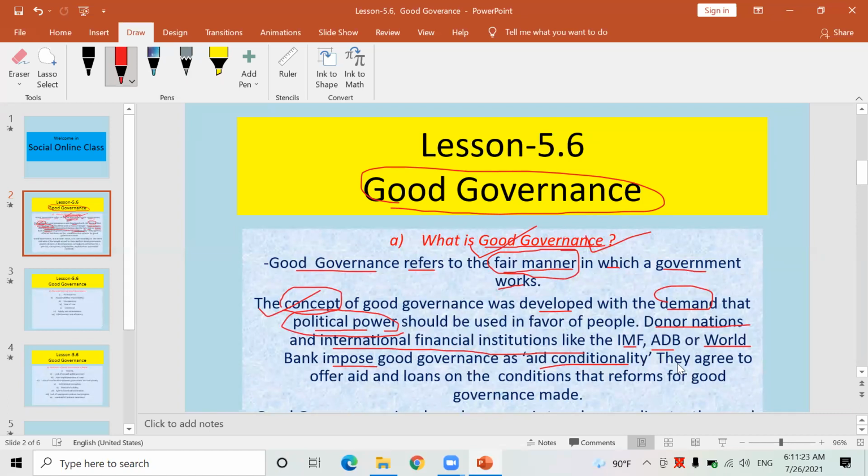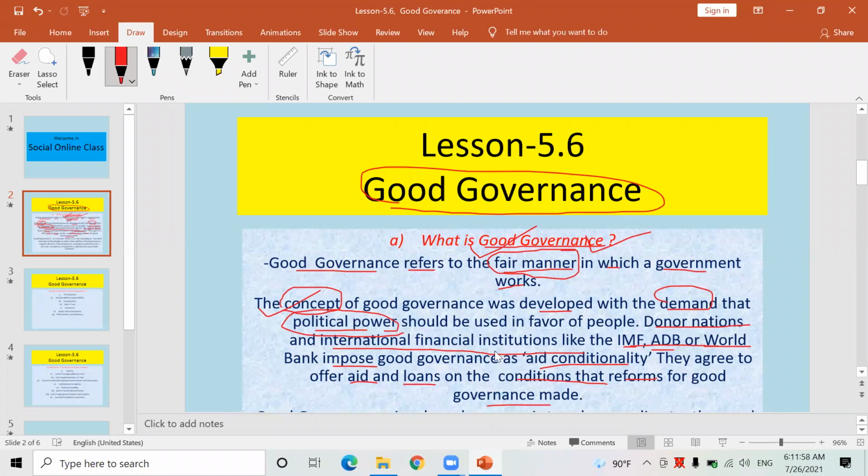Keep in mind, they agree to offer aid, financial support, and easy loans, soft loans, to the Nepal government on one condition. What sort of condition? If they reform the governance, it means good governance. If they maintain good governance in a nation, these international financial institutions like IMF, ADB, and World Bank will help.